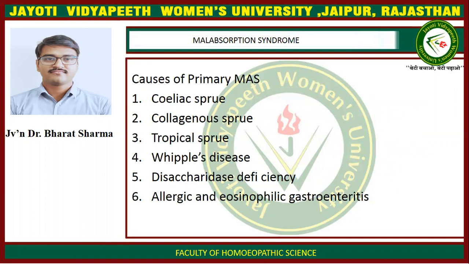Causes of primary malabsorption syndrome. First is celiac sprue, second is collagenous sprue, third is tropical sprue, fourth is Whipple's disease, fifth is disaccharidase deficiency, and sixth is allergic and eosinophilic gastroenteritis.